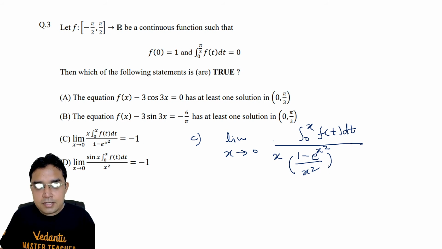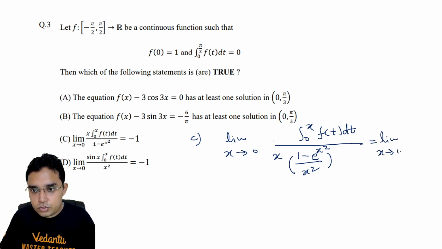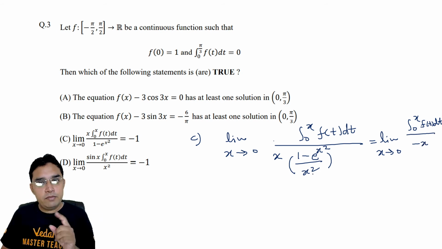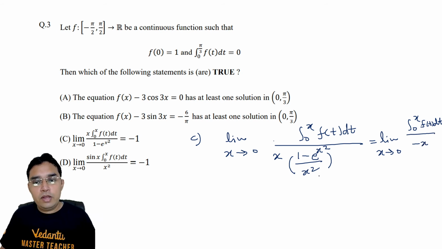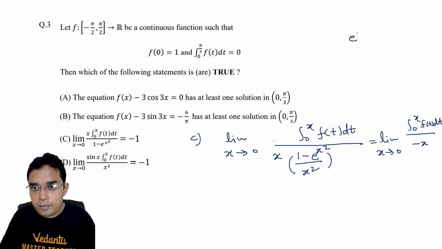Okay, and this is a standard result. We can write this as the integral from 0 to x of f(t) dt upon -x, because (1 - e^(x²))/x² will be -1, using that result (e^x - 1)/x as x approaches 0.